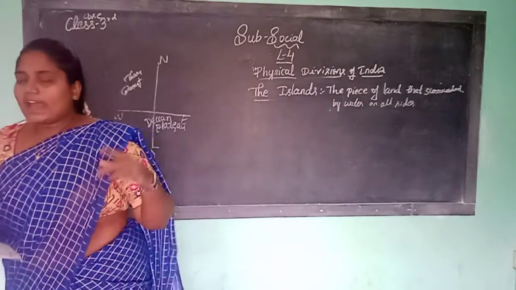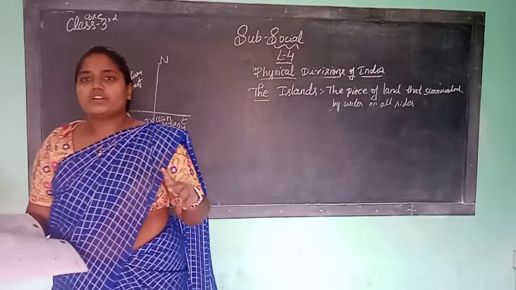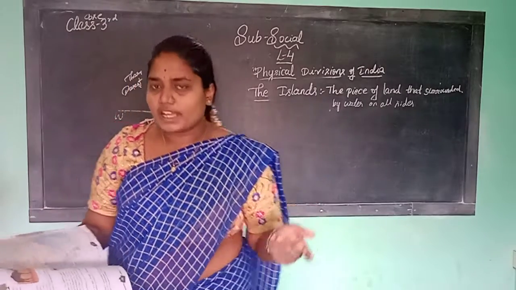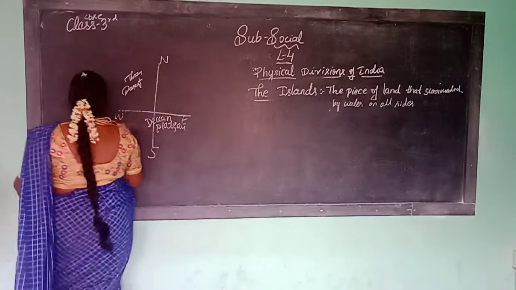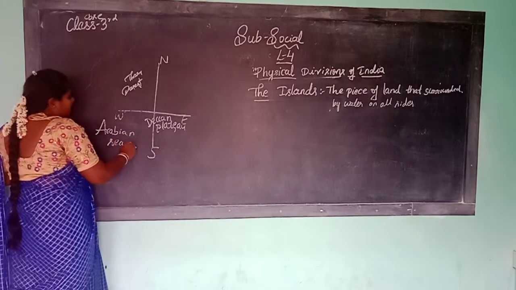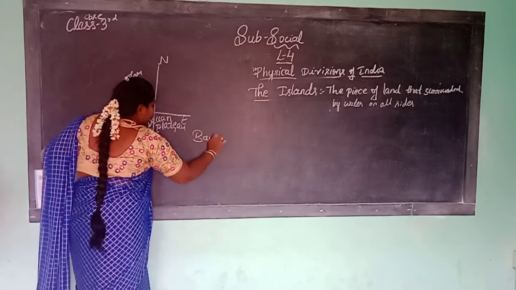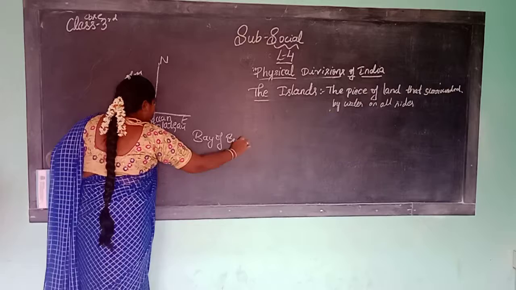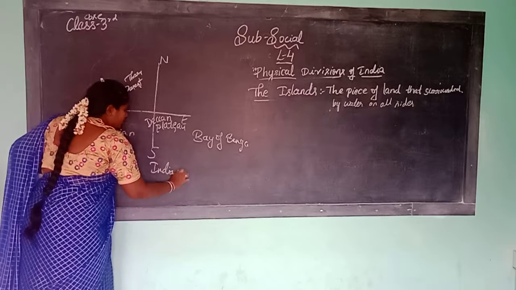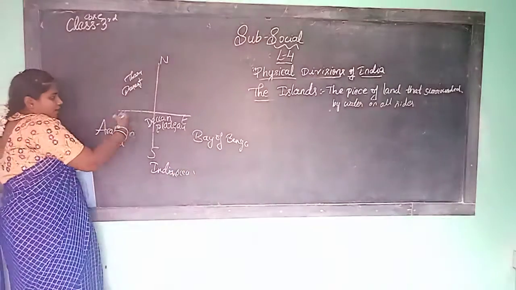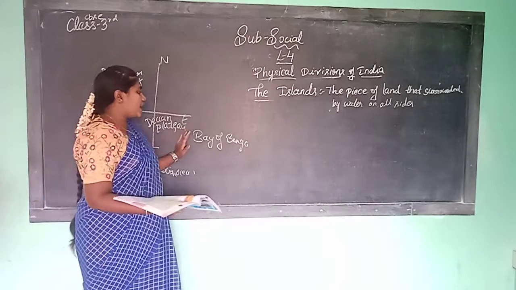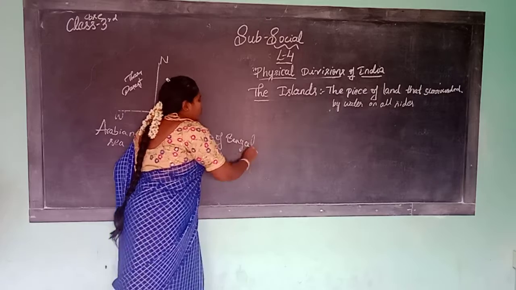India has two main island groups. How many does India have? India has two island groups, which are the Lakshadweep Islands in the Arabian Sea. So the Arabian Sea is in this direction, children. Here the Arabian Sea, here the Bay of Bengal. Towards the south it is the Indian Ocean. So here there is one island, that is Lakshadweep, and the Andaman and Nicobar Islands in the Bay of Bengal.